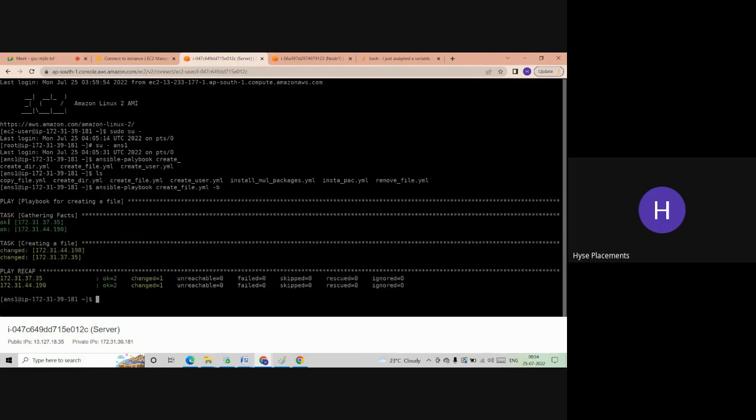Now it is able to get the facts from both the nodes, because both the nodes are connected and started. That is the reason it can connect to both machines and successfully create the users.